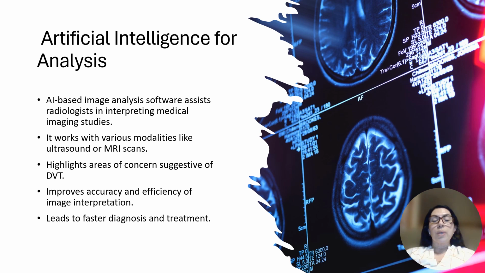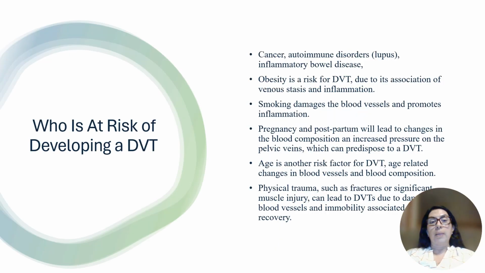Artificial intelligence is used to help with analyzing a DVT. It's software that assists radiologists in interpreting imaging studies, and it also works with various modalities like ultrasounds and MRI scans. It will highlight the area of concern for the physicians to be able to see if there is an actual DVT. It improves accuracy and efficiency of the image interpretation, and it is also a faster way of diagnosing and getting the patient the treatment that they need.